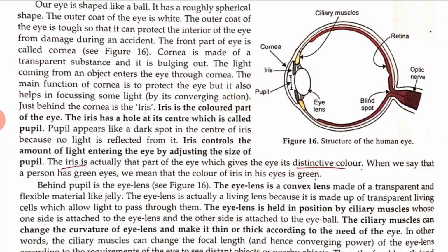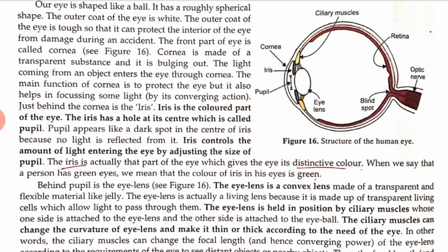in the form of electrical signals. The space between the cornea and eye lens is filled with a viscous liquid that is called aqueous humor. Understood? And the space between the eye lens and retina is filled with another liquid that is called vitreous humor. We will discuss aqueous humor and vitreous humor in higher classes. The eye also has eyelids which prevent objects from entering the eye, and the eyelids also shut out light when it is not required.